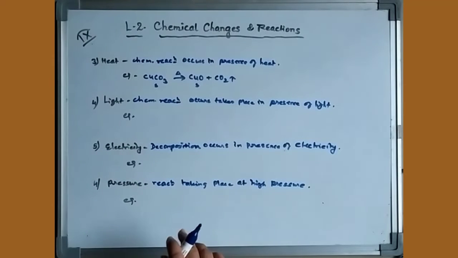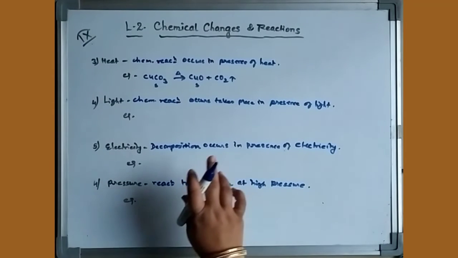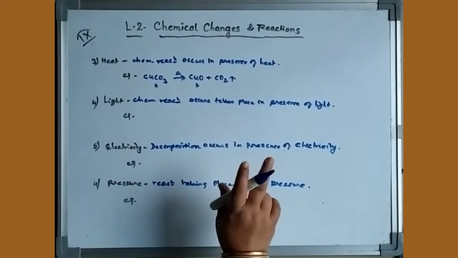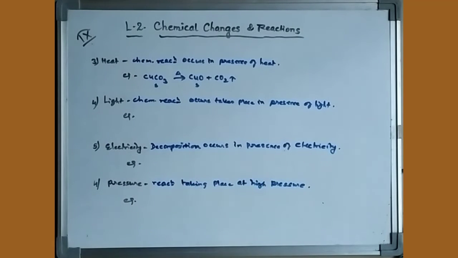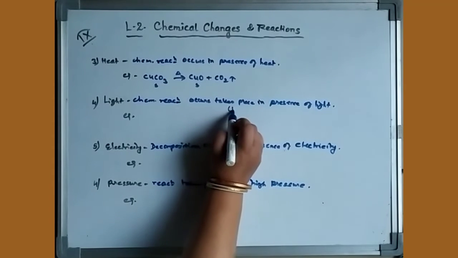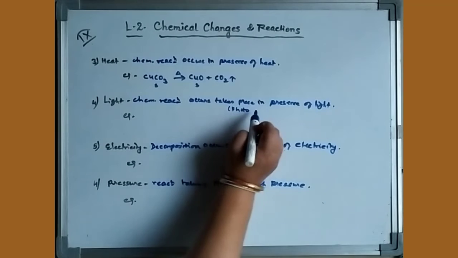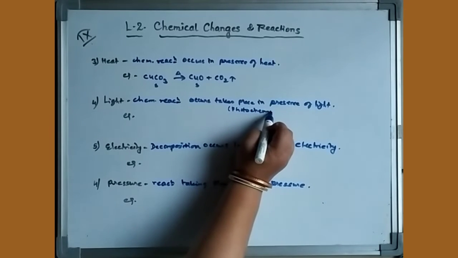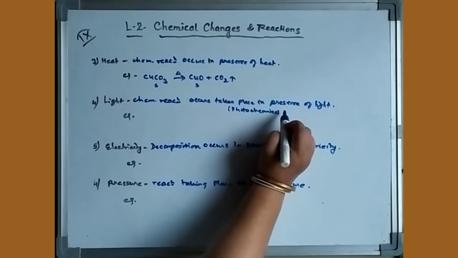Next is the presence of light. A few of the reactions proceed only in the presence of light. Light doesn't mean any light, like a tube light. Light has some energy, and with the absorption of energy they proceed. So they are known as photochemical reactions. This type of reaction is also known as photochemical reaction, that means a chemical reaction that takes place in the presence of light.